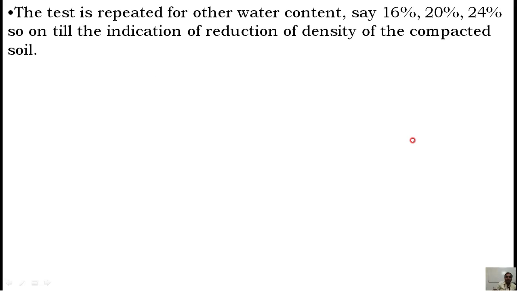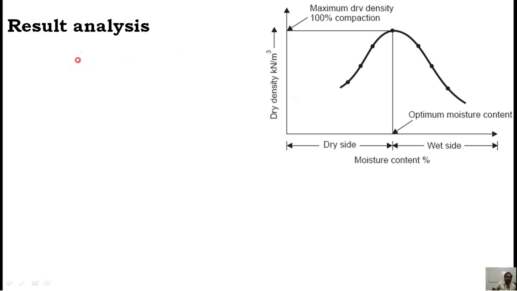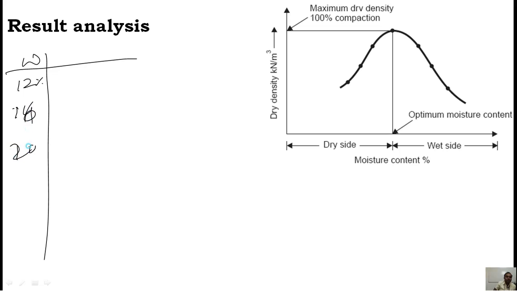First trial is done. The same test is repeated: first you did it for 12%, and later you add 16% water, 20%, 24%, and so on. You go on adding the water and doing the test. After that you need to draw the graph. Say this is the water content: for explanation I consider 12%, 16%, 20%, 24, 28, 32. Like that you go on adding water content and check the dry density.